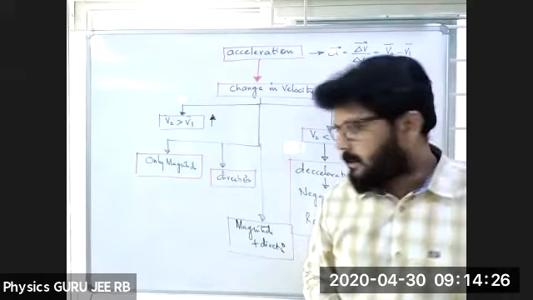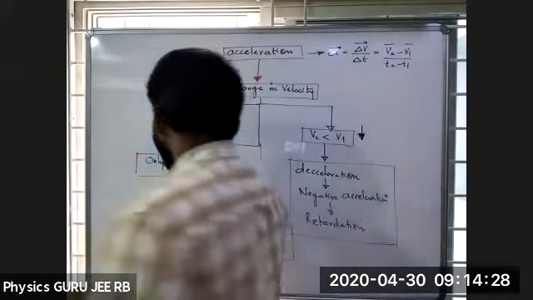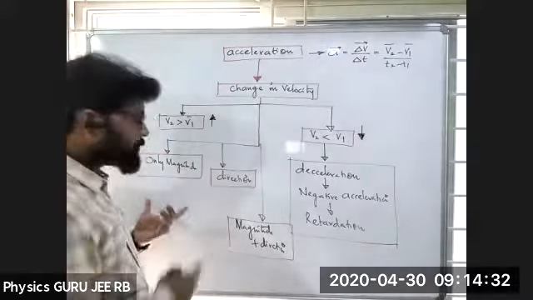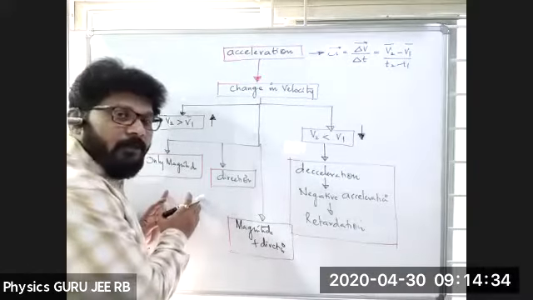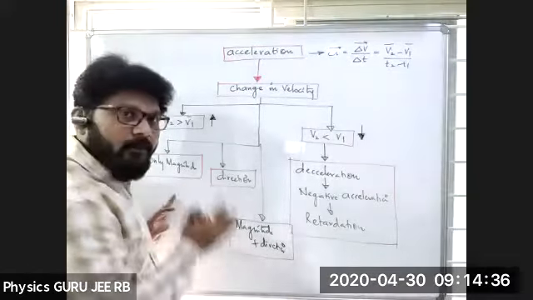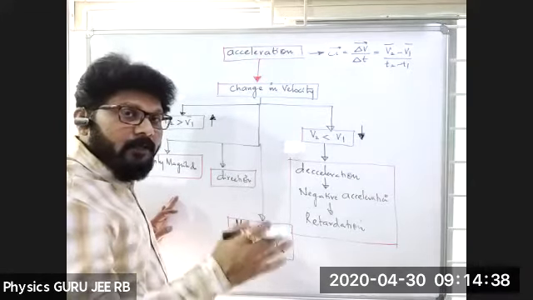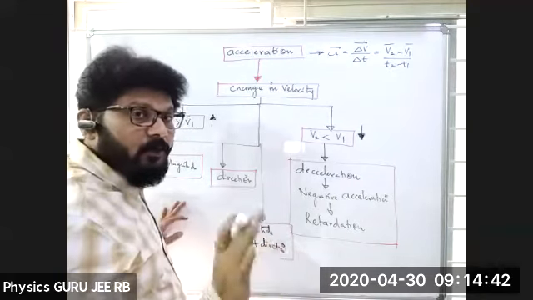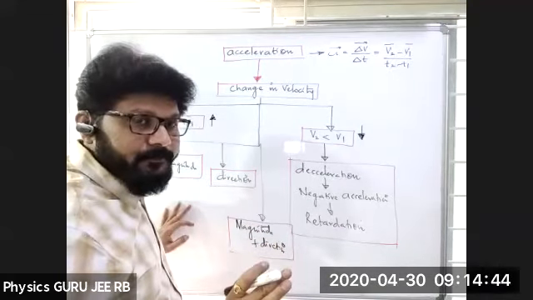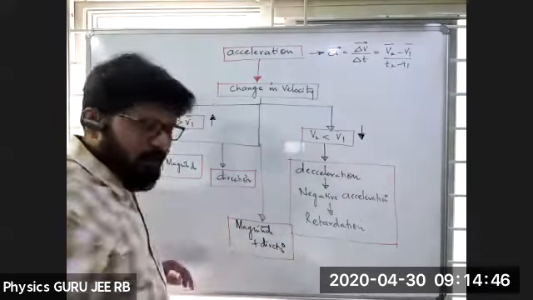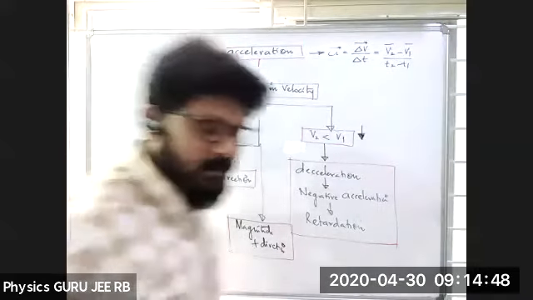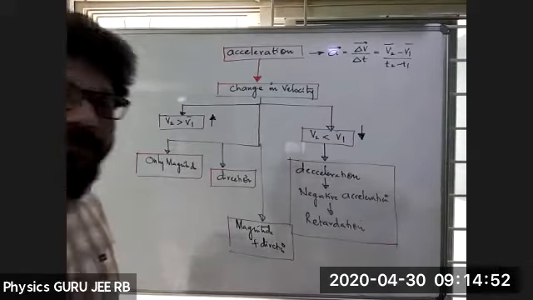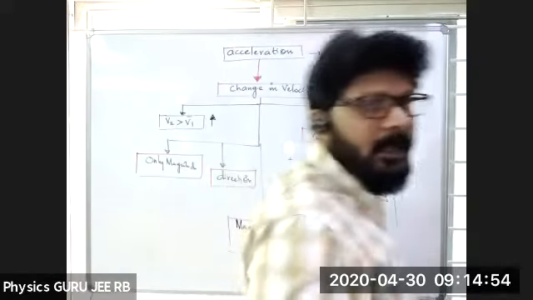Okay, first I'll take one example. That means what I am trying to explain here, if the body velocity is changing only in magnitude, then we should say that the body has acceleration. Only the magnitude of velocity should change. Fine, take a screenshot and just guess an example for it. Only magnitude should change and I should say that the body possesses acceleration.